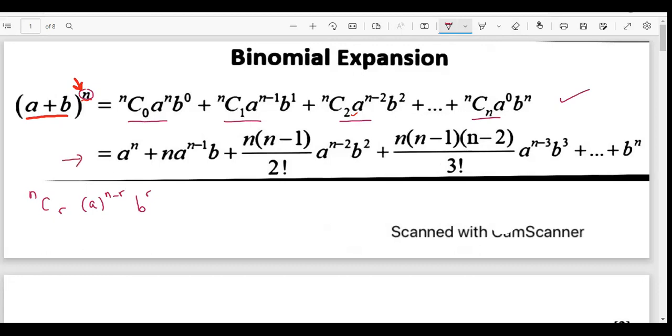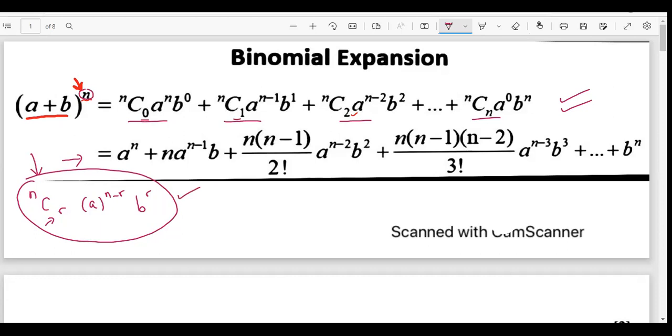And the second thing is that this is basically a general formula. We plug in different values of r, we plug in 0, 1, 2, and so on, and we get all the terms. But if you're interested in one specific term, you can just use this, because at times the question is about finding the coefficient of x squared, or the coefficient of 1 by x. So for that, we will be using this.